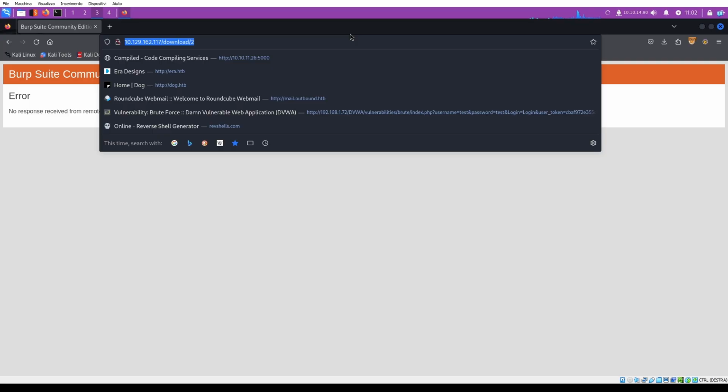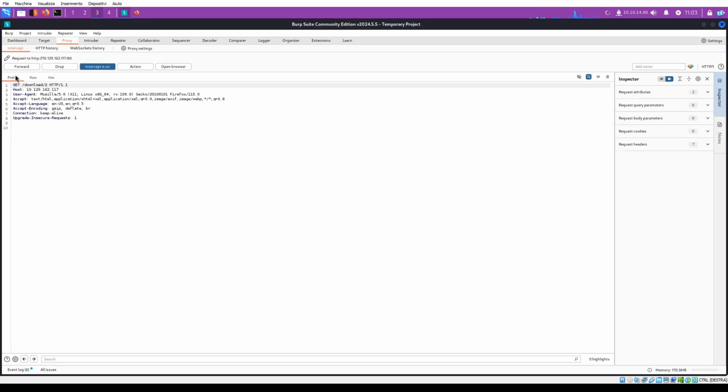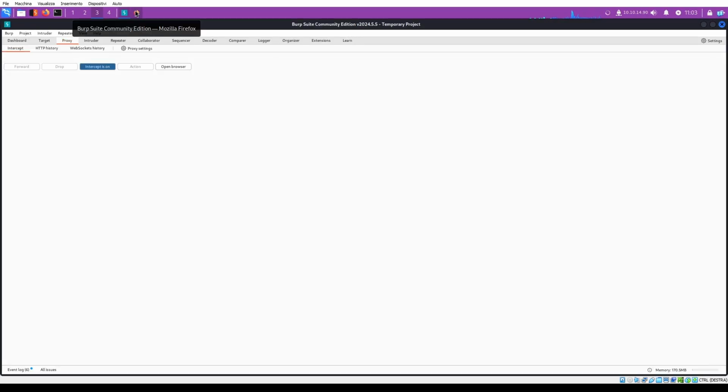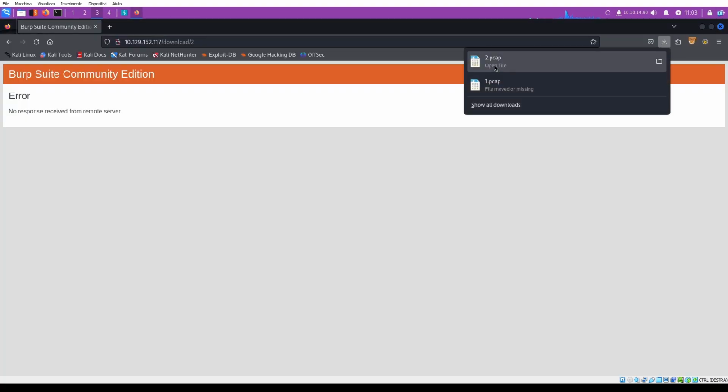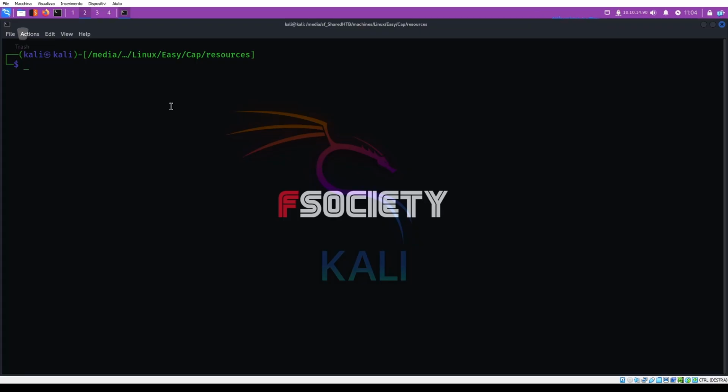So try again with download 2, forward, and we downloaded 2.pcap file. So let's check our download directory.